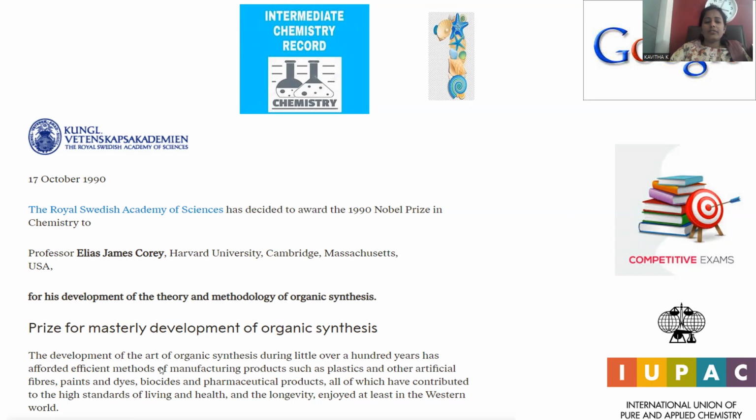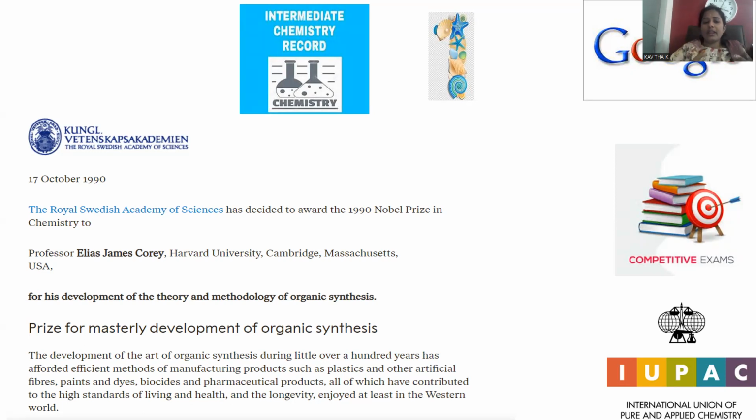The development of the art of organic synthesis during little over 100 years has afforded efficient methods of manufacturing products such as plastics and their artificial fibers, paints and dyes. So we can find multiple applications for organic synthesis, right?